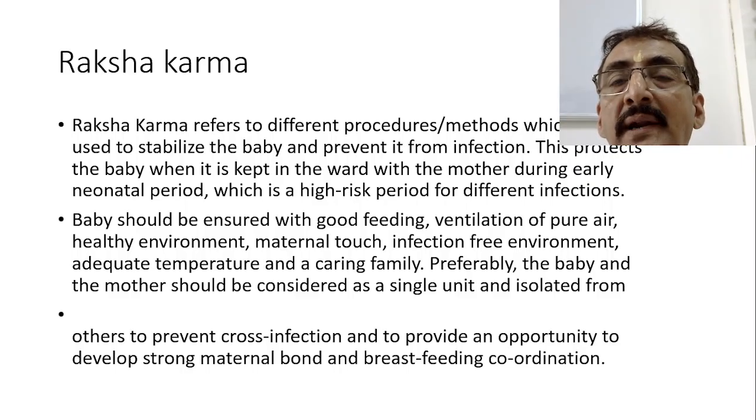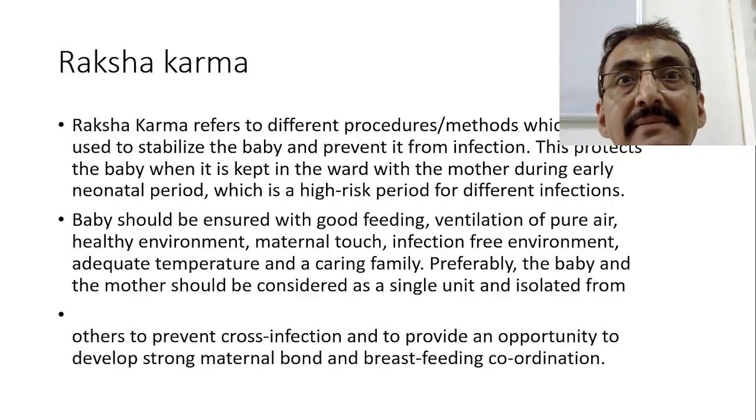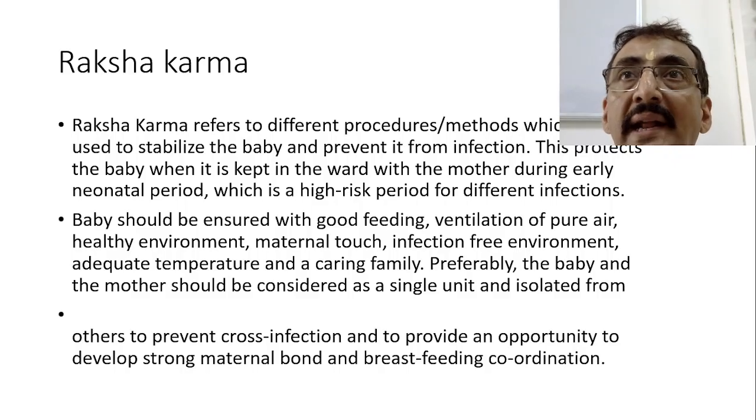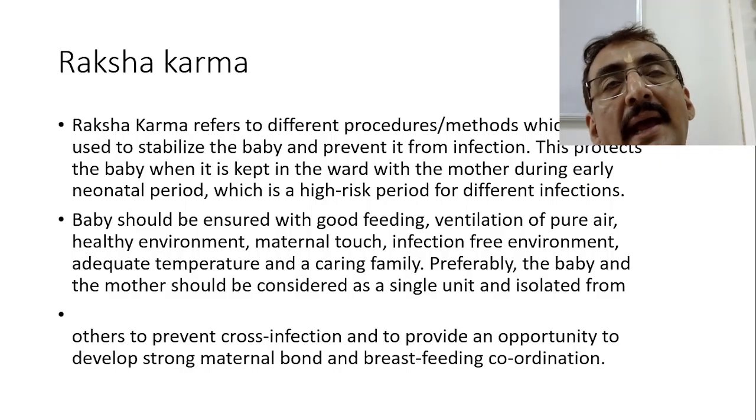Provide pure ventilation, high oxygenated air, that is also very important. Provide a healthy, soothing environment for the baby. Maternal touch: keep the baby along with the mother so that temperature will be maintained, maternal bonding will develop, feeding is enhanced, etc. Provide an infection free environment and provide adequate temperature, that is a thermoneutral range of temperature, and have a caring family.